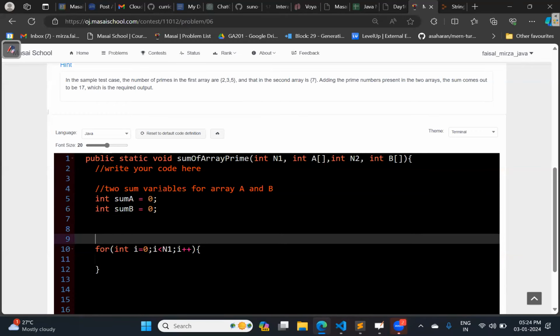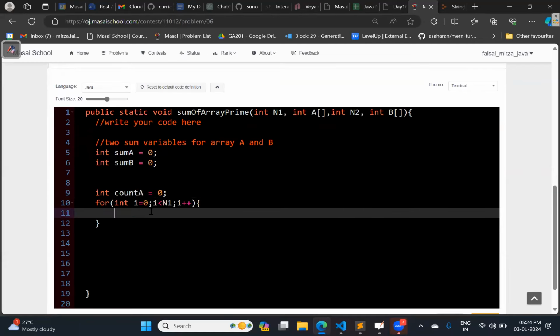In order to check the factors, I need to take one more variable, a count variable. Count equal to 0. Now if A of i.